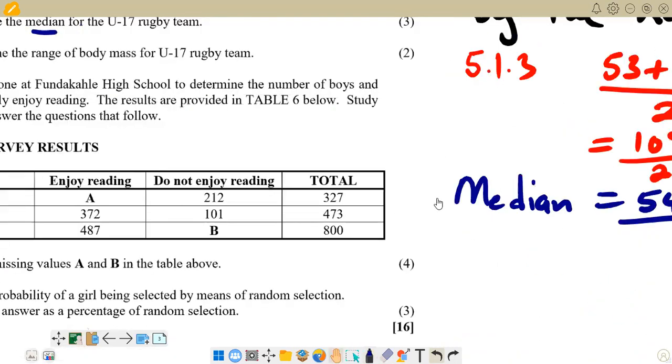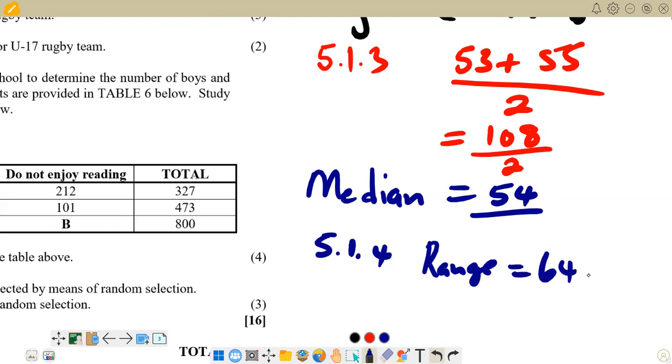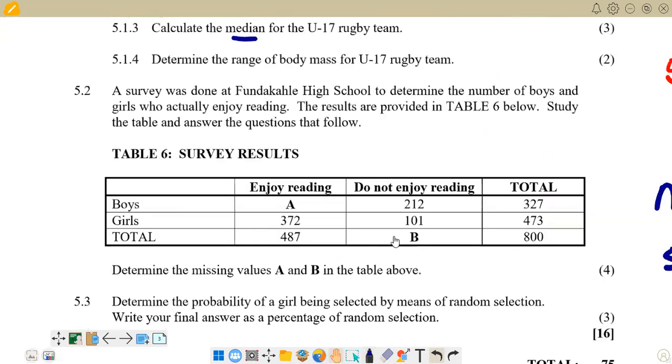We're now on 5.1.4 here. So remember, we are saying 64. Okay, this is our range, and it's equal to 64 minus 44. So we subtract the 2, you get 20. So 20 becomes your range. So that's what we have on the first part of that question, which is 5.1.